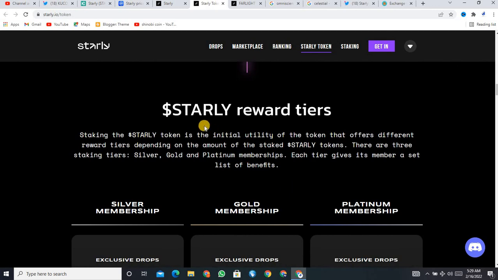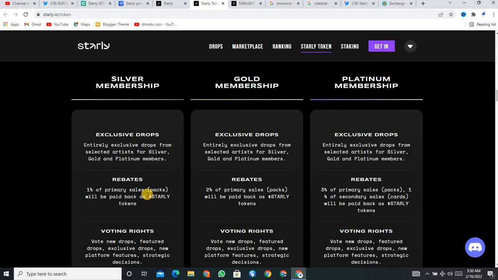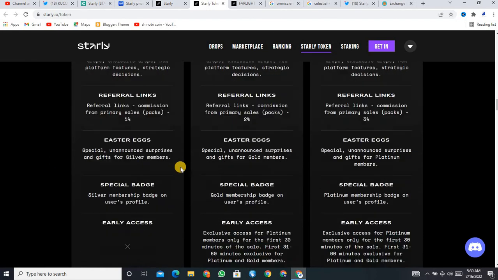And if you look at the STARLY reward tiers, you can see staking the STARLY tokens is the initial utility of the token, offering different reward tiers depending on the amount of STARLY tokens staked. There are 3 staking tiers: silver, gold and platinum membership. Each tier gives its members a set list of benefits, so you can also buy and take part in membership. If you want to participate in silver, you can see there are different types of packages. And this is all the detail about this project.